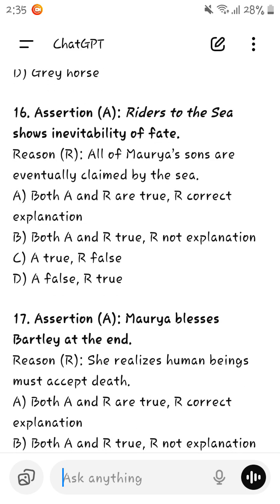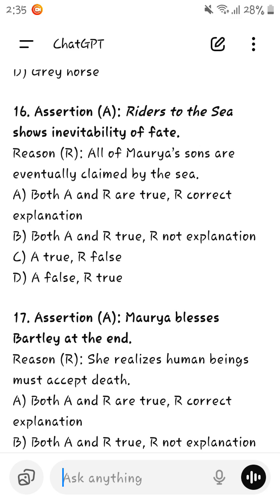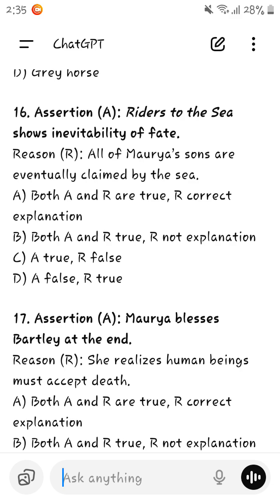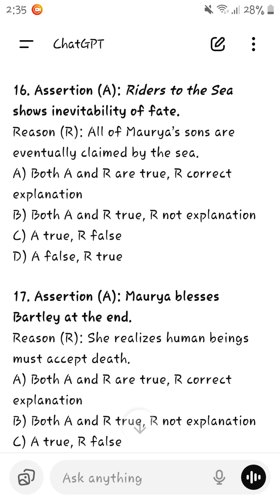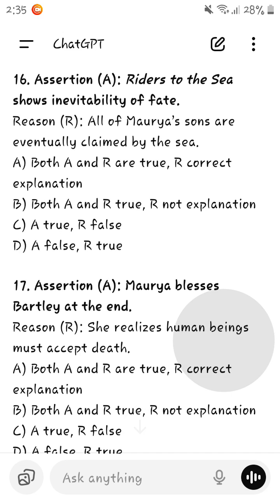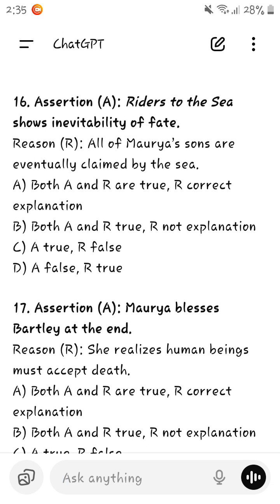Riders to the Sea shows inevitability of fate. Yes, it does. All of Moria's sons are eventually claimed by the sea. Yes, it shows that, because eventually all the sons are claimed. So A and B are true, and it also correctly explains it.